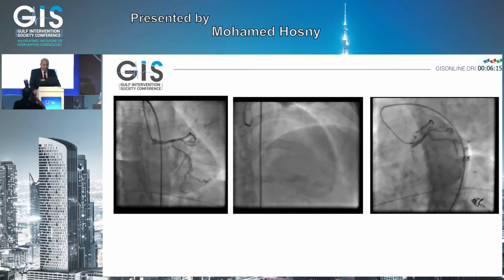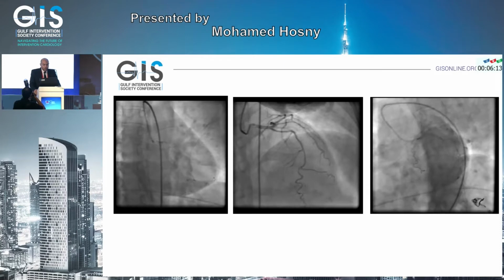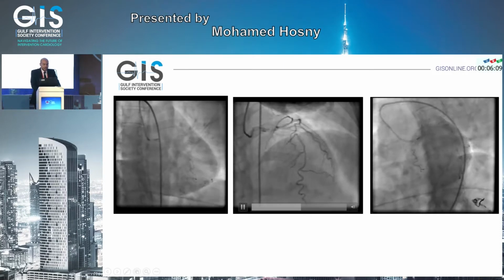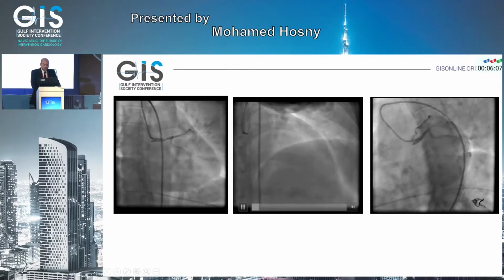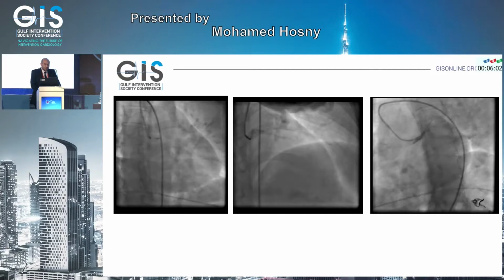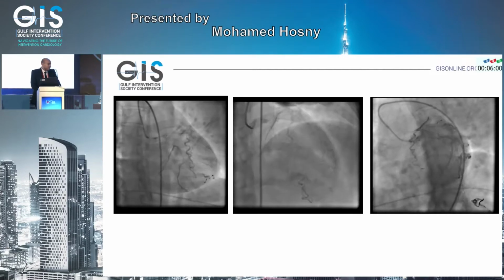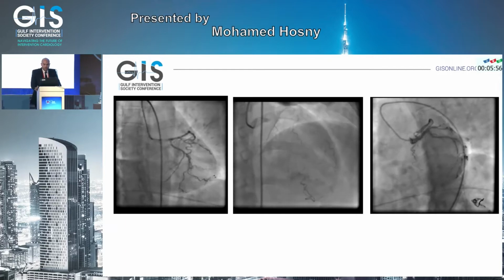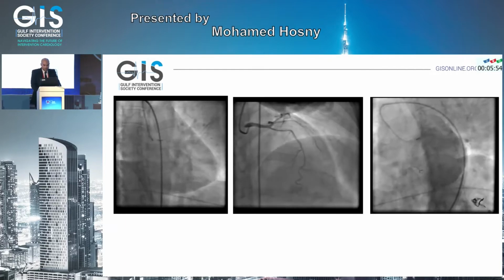Moving to the middle picture, we can appreciate a tight lesion here at the junction between the mid and distal segment of the LAD. And going upward, you can appreciate that the LAD segment up to the left main was not normal. The last one was the spider view.